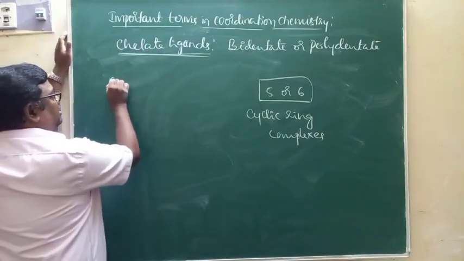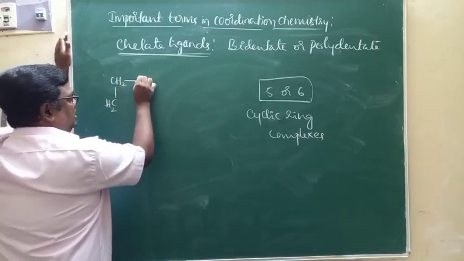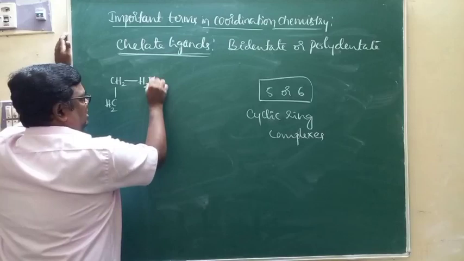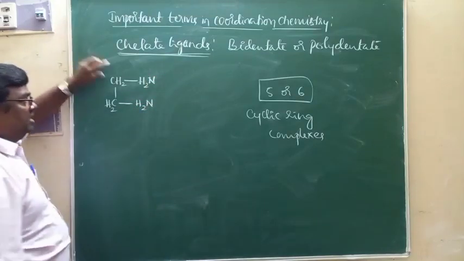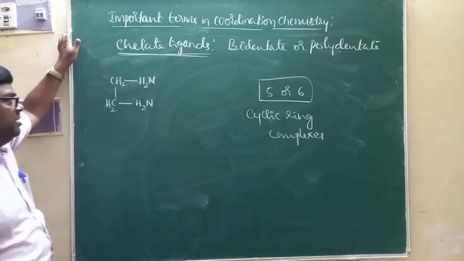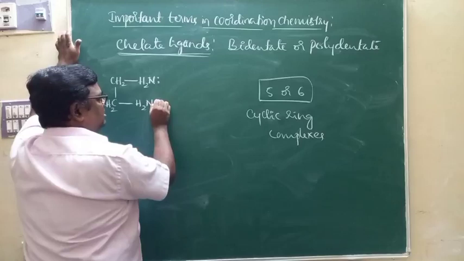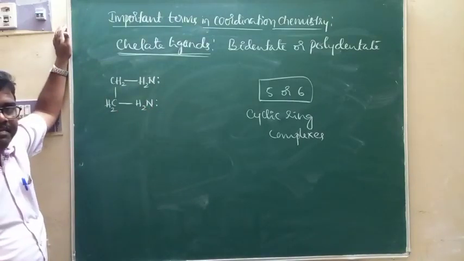For example, if I take this bidentate ligand, ethylene diamine, CH2 single bond CH2, NH2 NH2. This is a bidentate ligand characterized by 2 donor atoms.